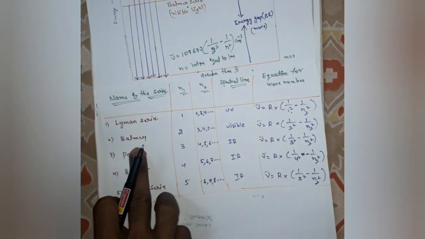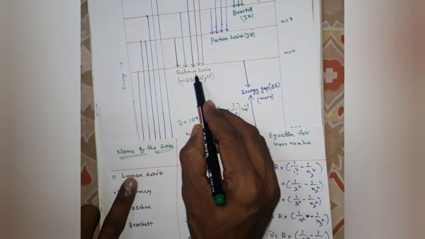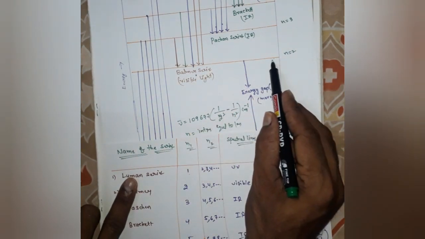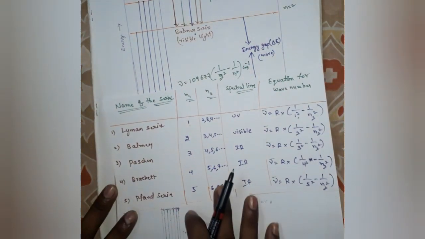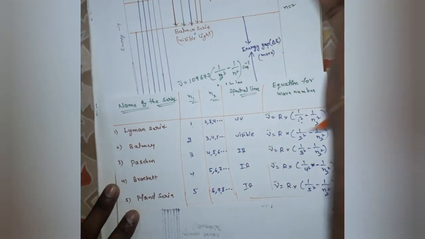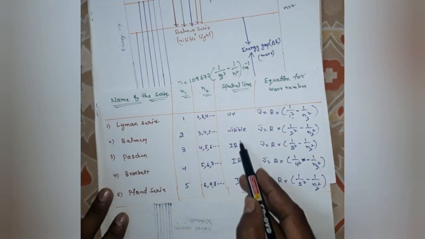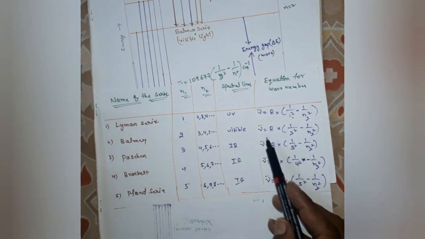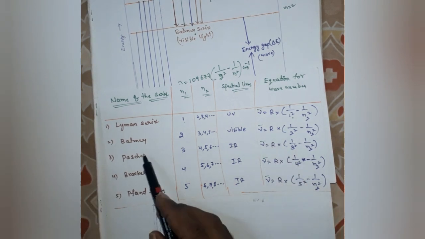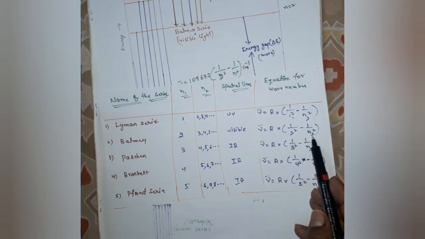Next, Balmer series. For Balmer series, n1 value is 2, the lowest energy level of the Balmer series. n2 is the higher energy levels, 3, 4, 5, and so on. These spectral lines belong to visible radiation. This is the wave number for Balmer series: 1/2² − 1/n2².